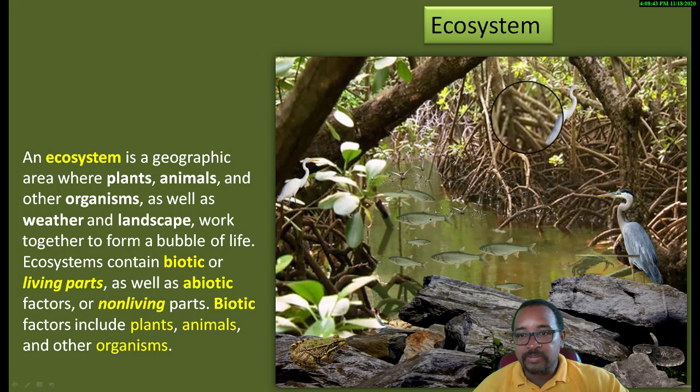Sometimes some of the animals don't even leave this area, but that's where they thrive. That's the ecosystem. And there are different types of ecosystem. For instance, you can have an ecosystem in the Arctic. Like, if you watch the movies, in Antarctica, you have different types of penguins. You have different types of seals. You have leopard seals. You have walruses. You have polar bears. You have killer whales. All these things, and you have tuna. They need one another to thrive, and you want to find those animals in this ecosystem.